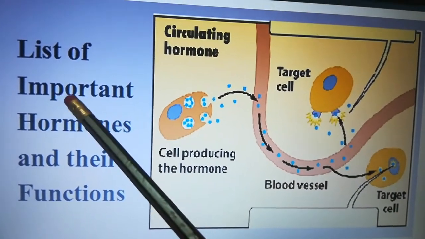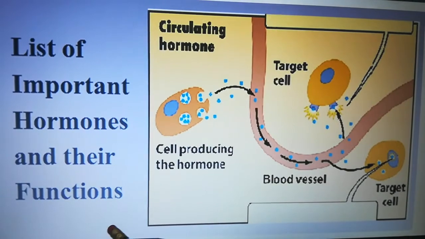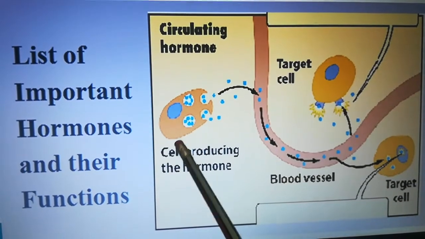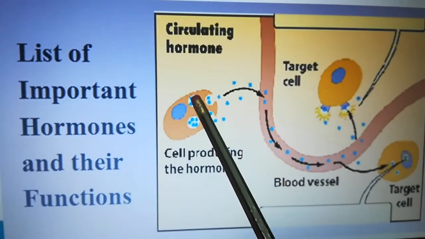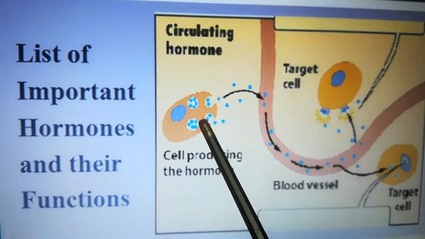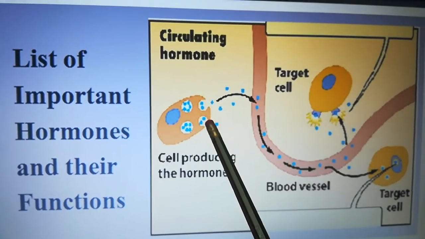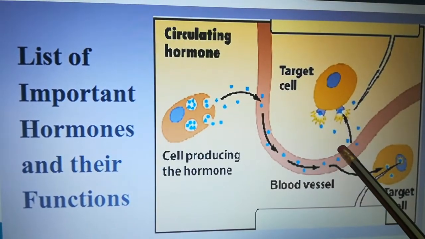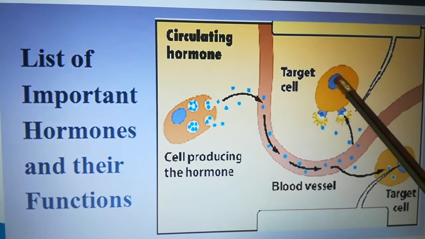Let's study about the important hormones and their functions, how they function. As I said before in the previous slide, the special cells, usually present in a gland called endocrine gland, produce a chemical called hormone. Once it is produced, it is sent into the bloodstream, and the hormone moves to the various tissues in the body.